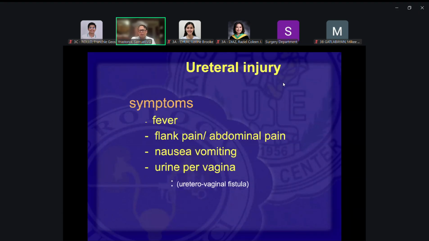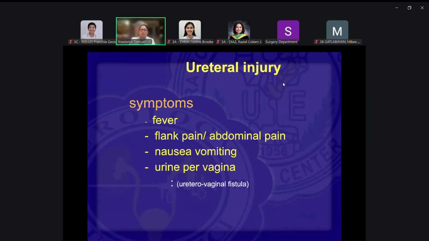So think about it. When you transect the ureter, what would happen? There would be leakage of urine around that area. If undetected, that would cause fever, pain on the flank if it's high up in the ureter, pain in the abdomen or pelvic area if it's in the distal ureter. And because of the inflammation in that area, you might have nausea and vomiting.